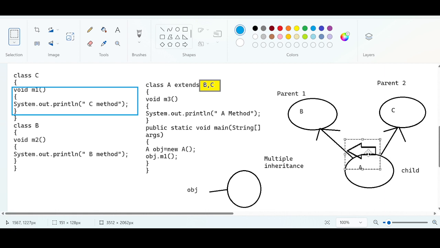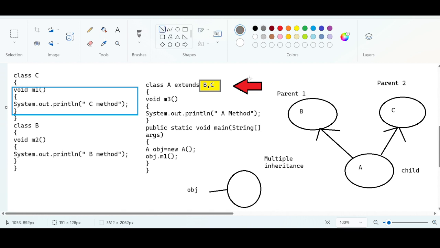Likewise, we are telling the main thread to look for the method in B and C. We are not saying first look for B, then look for C. We are saying look for the specific method m1 in both B and C. We are giving two instructions here. There will be a big confusion for this main thread. So that's why multiple inheritance is not possible in Java.